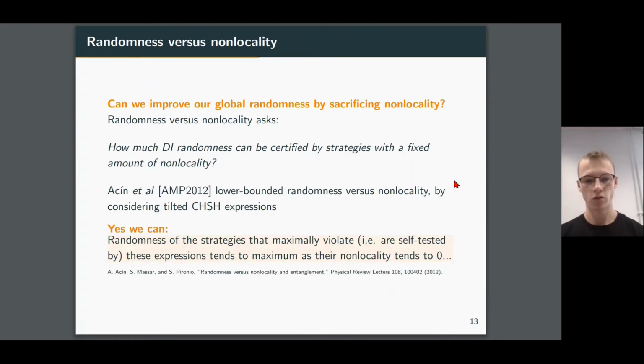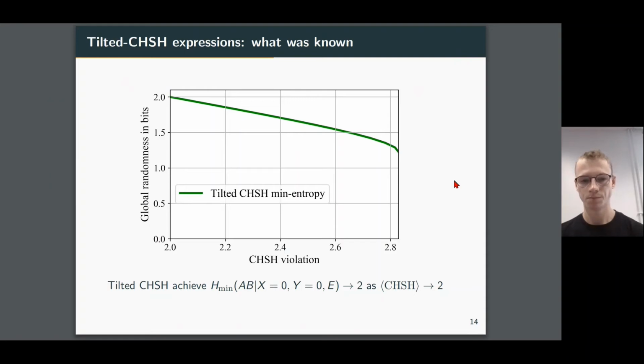An initial lower bound on this question was given by Acín back in 2012. And in their work, they presented these tilted CHSH expressions. And with these constructions, each expression self-tested a particular strategy. And as the non-locality of these strategies tended towards 0, so as their CHSH scores tended towards the local bound, we saw that their randomness actually tended towards the maximum of 2. And we can see this in the following plot.